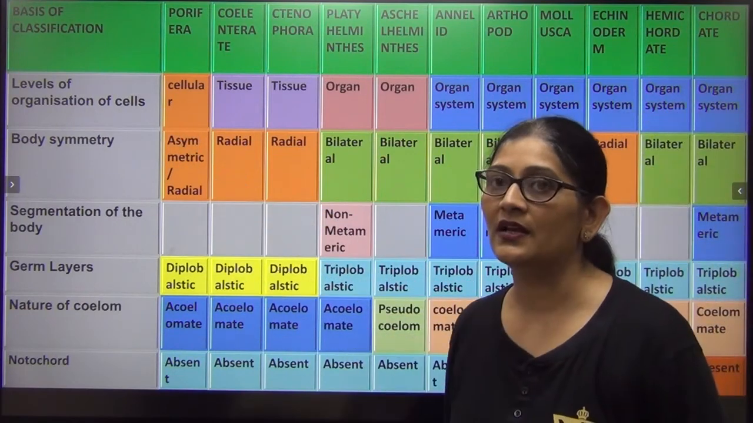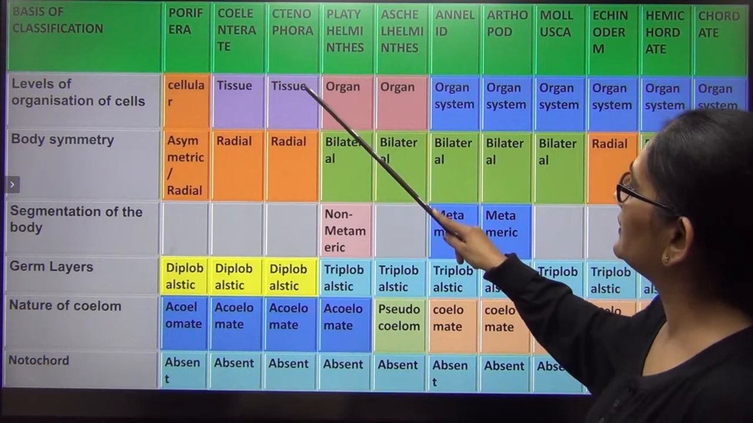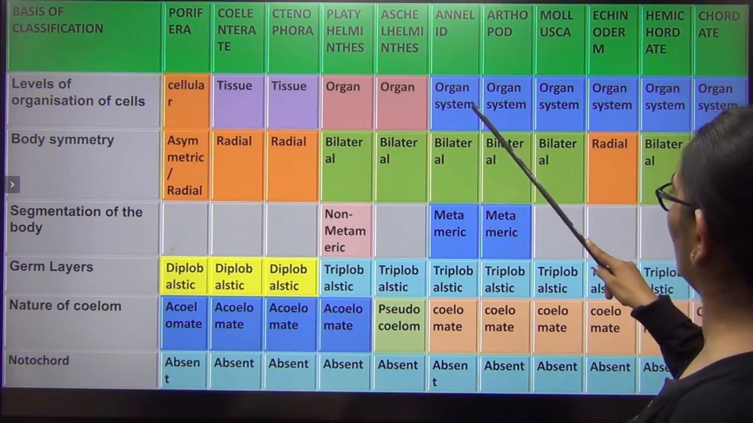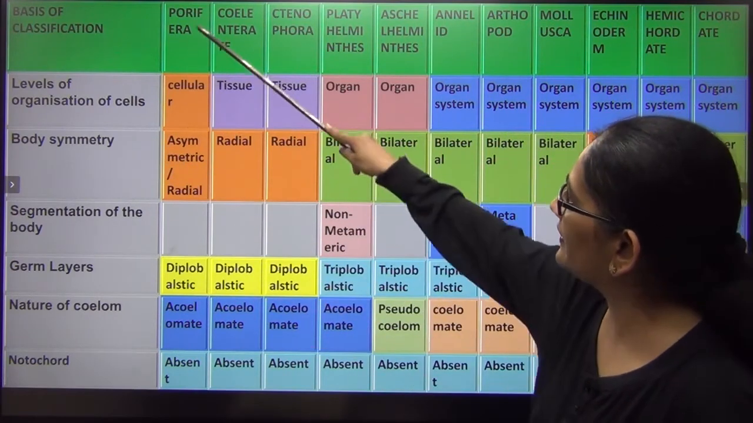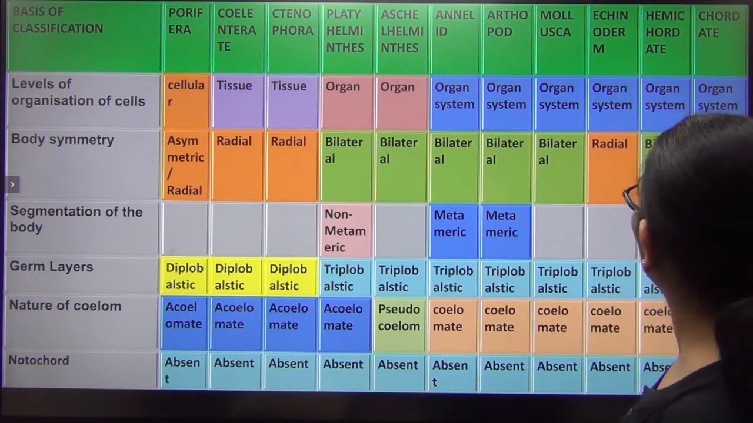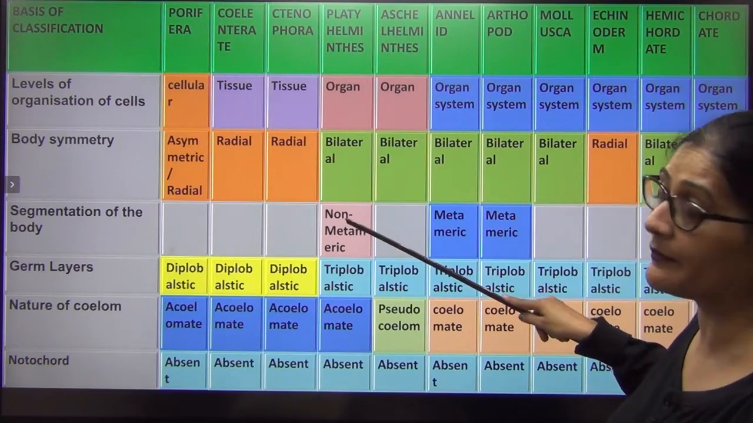The first was the level of organization. Porifera is cellular, then tissue, organ, and from annelid onwards it is organ system. In body symmetry, only this one is asymmetrical. These four are radially symmetrical, the remaining are bilateral. In segmentation, this is non-metameric segmentation.